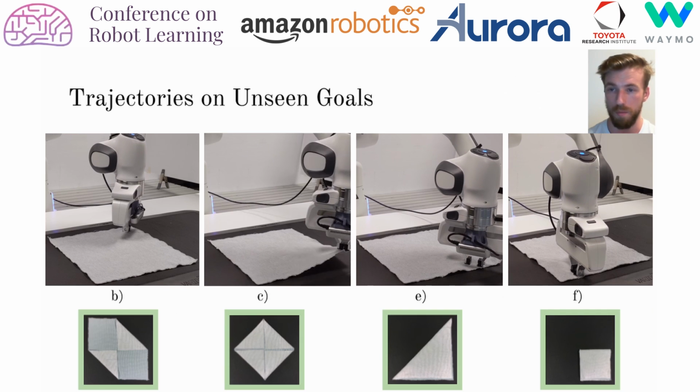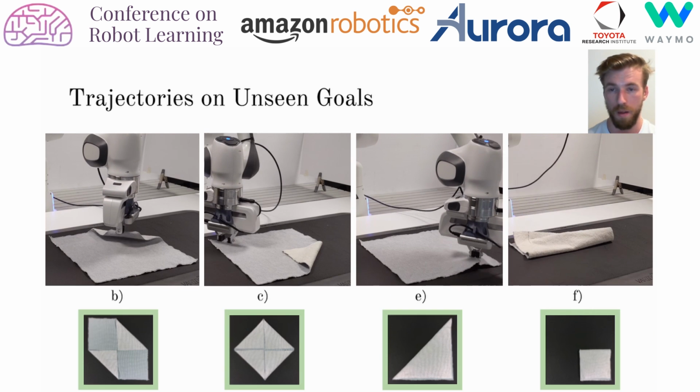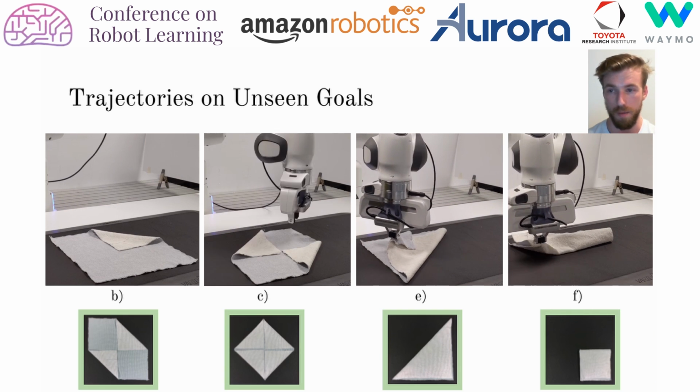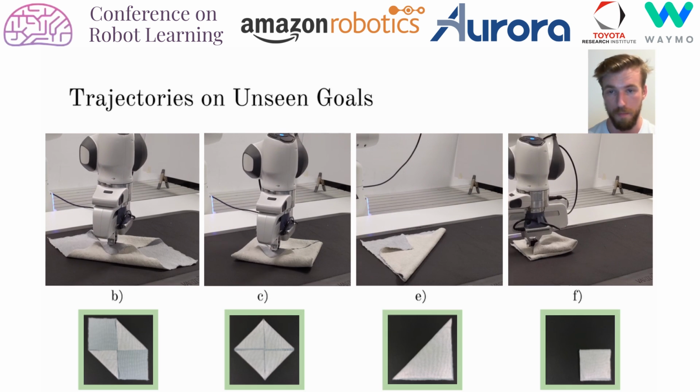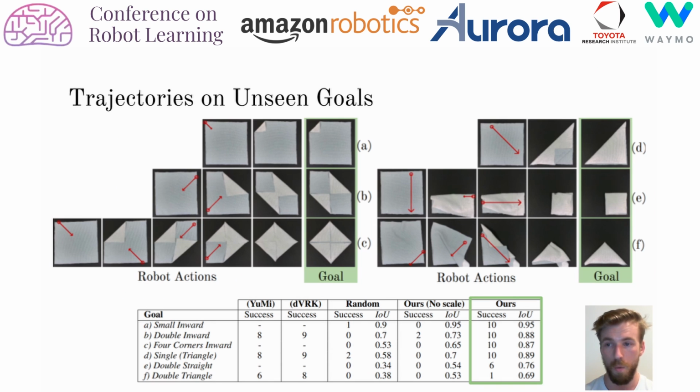At test time, we deploy the policy on the real robot with a set of 6 unseen goal images. Here we show some successful trajectories for a subset of them. We compare against prior work by Ganapathy et al., which solves similar tasks by using both simulation and human demonstrations. We show that our approach performs competitively using only an hour of real-world robot training data.